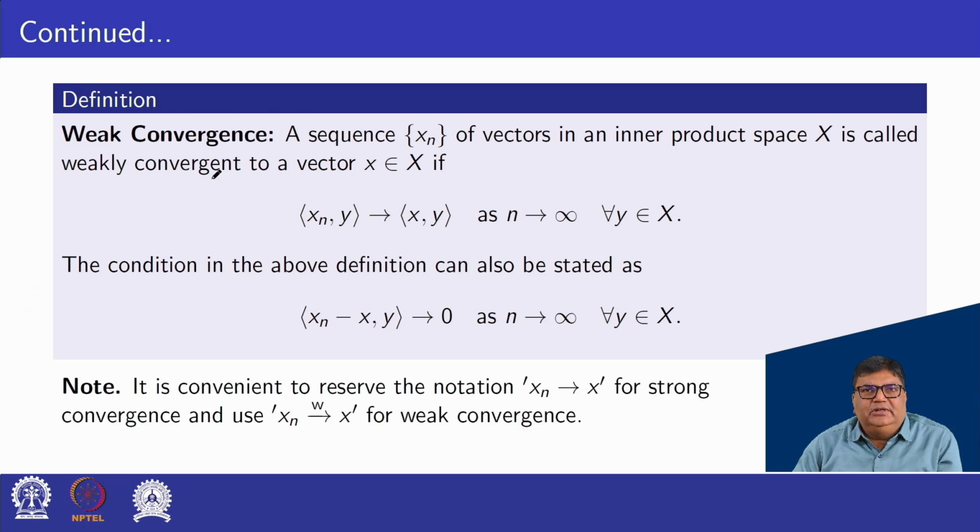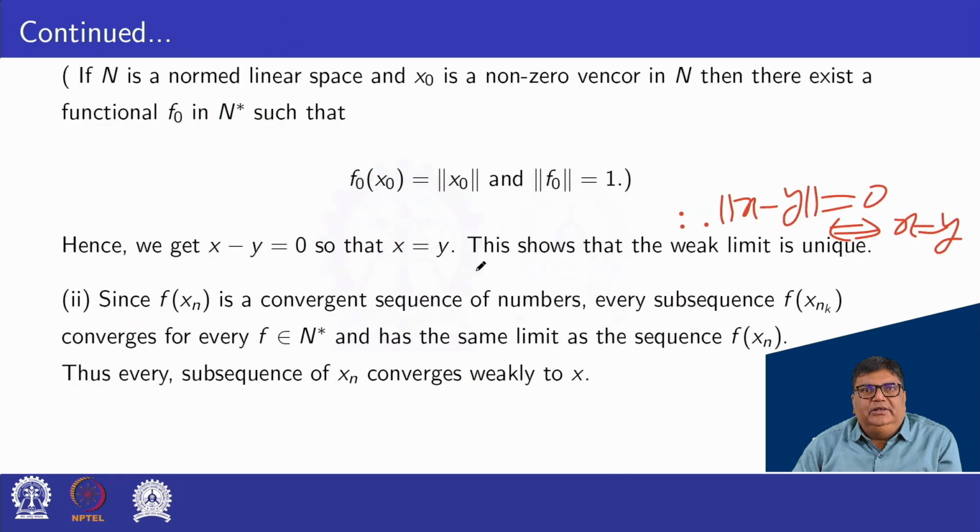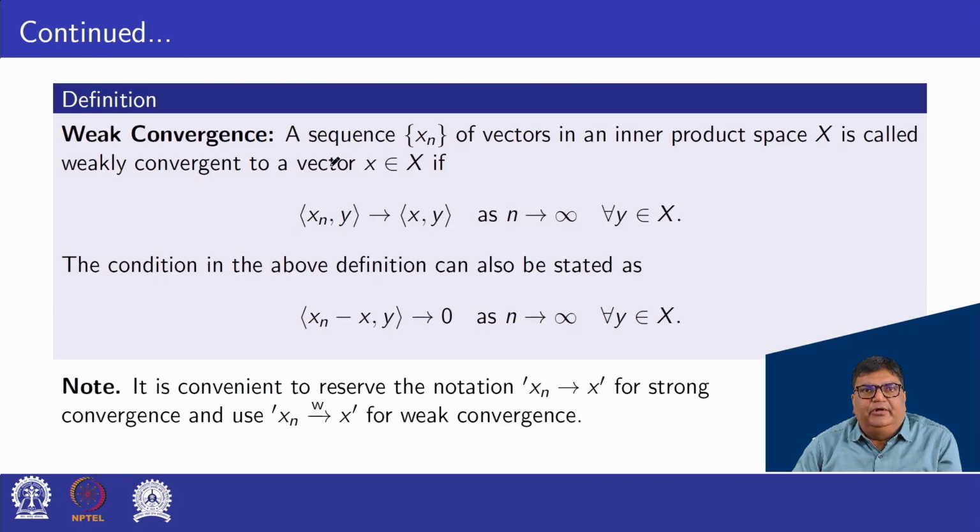Weak convergence in inner product space. Here we have discussed the weak convergence of a sequence for any function f belonging to X star. Suppose in this case f is an inner product.